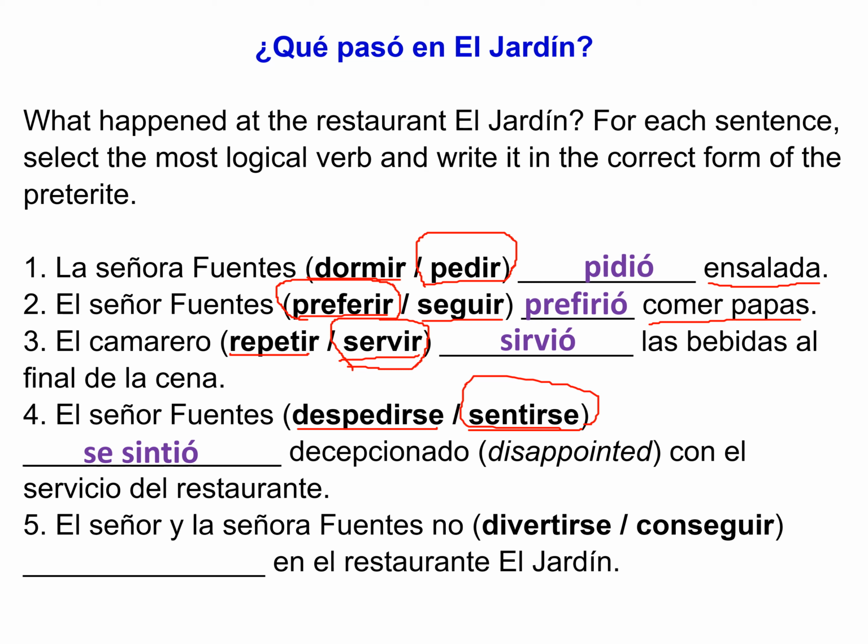Número 5, el señor y la señora Fuentes no. So what happens? Something that no at the restaurant. Divertirse, it's to have fun. Conseguir is to get. This one is more appropriate, right? So no se divirtieron en el restaurante El Jardín. So Mr. and Mrs. Fuentes didn't have fun at the restaurant El Jardín.